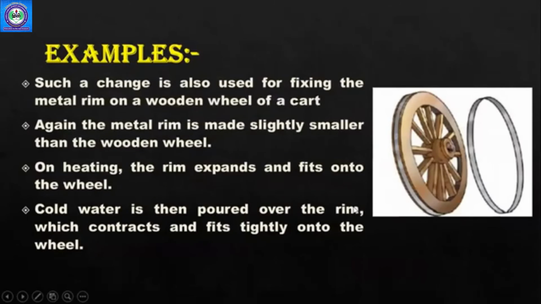Another example is the wheel one, which we have discussed earlier. This is a wheel and this is the rim. As you can see, this rim is smaller in size than this wheel, right? We heat it to expand. ये थोड़ा सा बड़ा हो जाता है, फिर हम इसे wooden wheel के चारों तरफ लगा देते हैं, and then we put a lot of water on it to cool down, and once it is cooled down, it comes back to its small size, and it is tightly fit on this wheel.